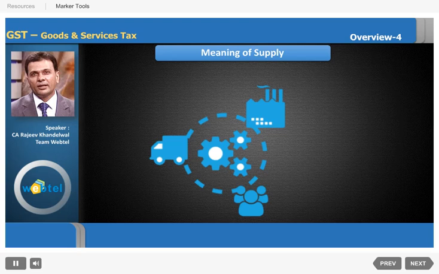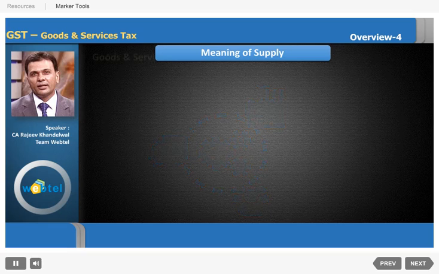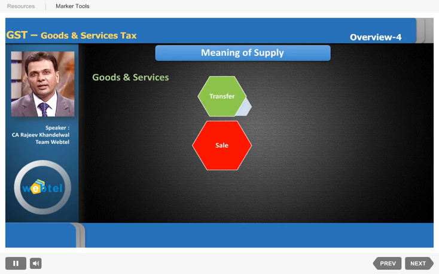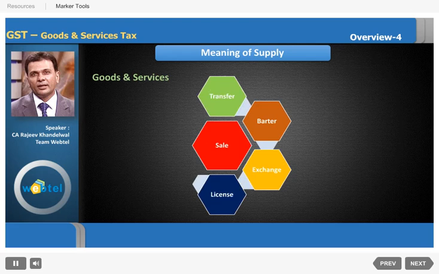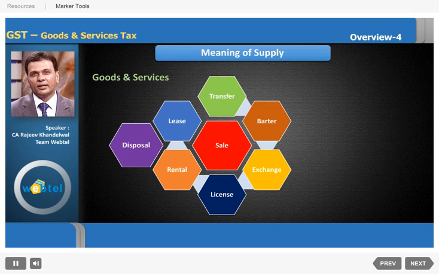First of all, supply includes goods and services. All the goods and services except those which are exempt or which are not under GST, GST will be levied on all goods and services. And if you want to get into more details, whether there is a sale, a transfer, barter, exchange, license, rental, lease, all these things, and even disposal, even import of services, whatever the case may be, it is covered under supply. So, in fact, most of the transactions are covered under supply.